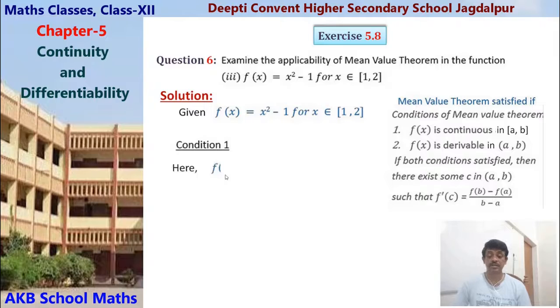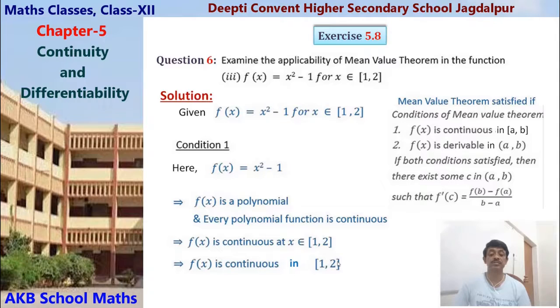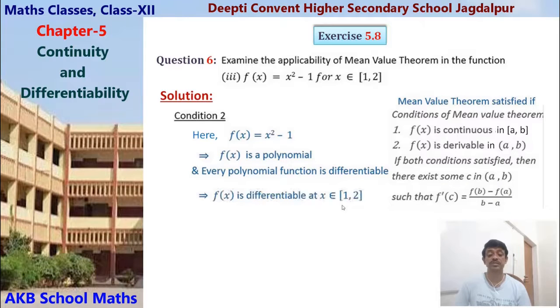Condition 1: testing f(x) equals x square minus 1. This is a polynomial, and a polynomial function is continuous, therefore this function is continuous in the closed interval [1, 2]. Second condition: every polynomial function is also differentiable, so the function is differentiable.